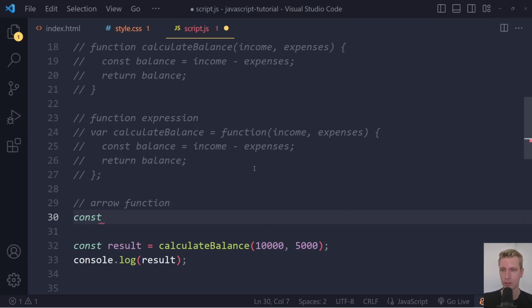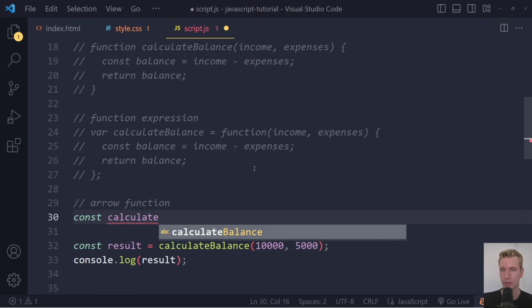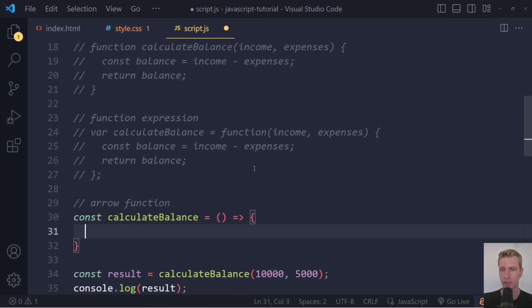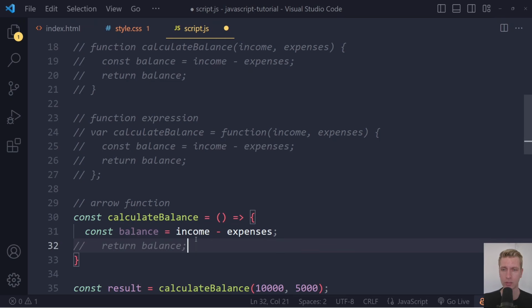So here I would use const and then calculate balance. Now, instead of using the function keyword, you still have parentheses here, but then you would use an arrow, right? Sort of a fat arrow, also called fat arrow. It looks like an arrow. And then you still have opening and closing curly braces, and the statements in there are the same, right? So a function is just a way of grouping together statements, right?